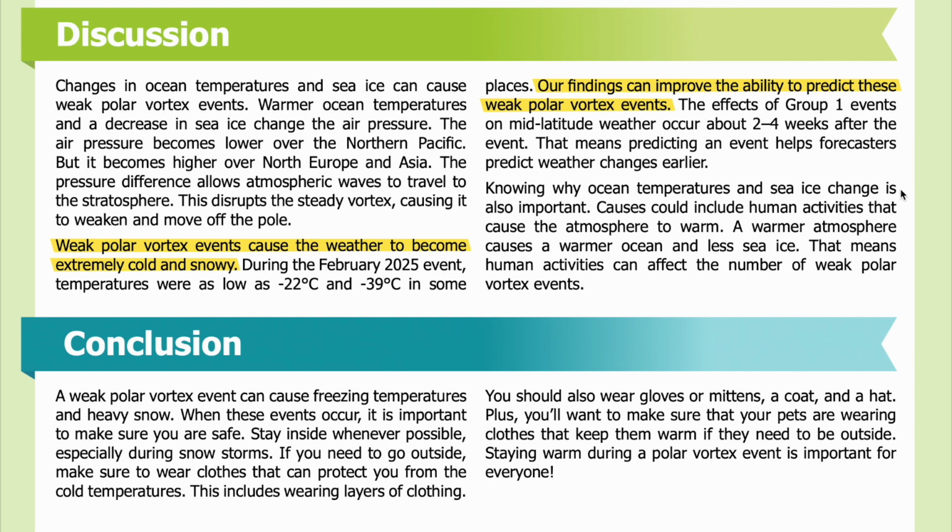Knowing why ocean temperatures and sea ice change is also important. Causes could include human activities that cause the atmosphere to warm. A warmer atmosphere causes a warmer ocean and less sea ice. That means human activities can affect a number of weak polar vortex events.